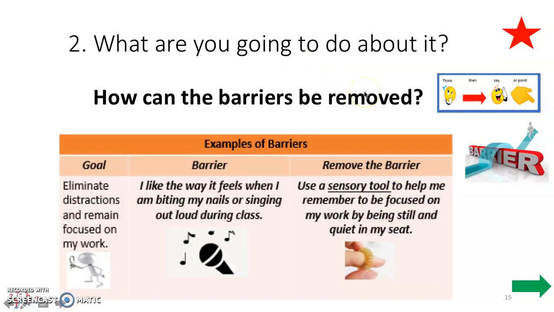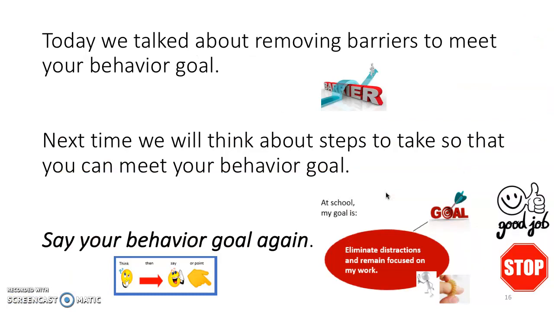So how can barriers be removed? Say, use a sensory tool. Use a sensory tool. This is the way to remove a barrier using a sensory tool. We're going to see what that looks like today. All right, so today we've talked about removing barriers that might get in the way of meeting our goal. Next time, we're going to think about the steps to take so that you can meet your behavior goal.